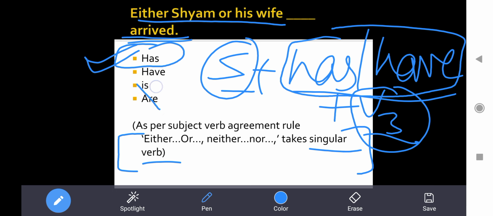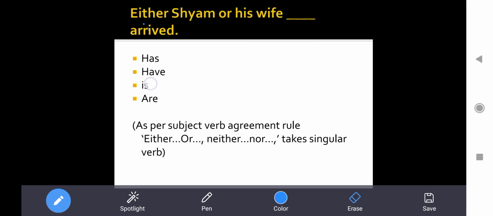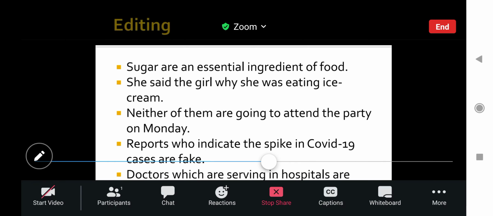So eliminate these two options, is or are, that is eliminated. We have to choose between has and have. Now either Sham or his wife, just now we understood that either or and neither nor takes singular verb with them, so has will be the correct answer. In this type of questions the answer will be has. I hope you will be able to solve these kind of questions. These are very very simple. Even if you revise them a day before the examination, you will be able to crack it very easily. All right, moving on to next slide.